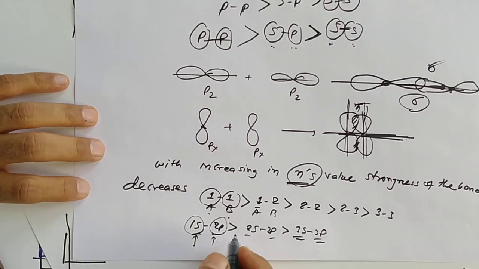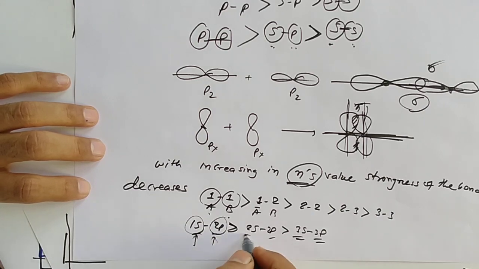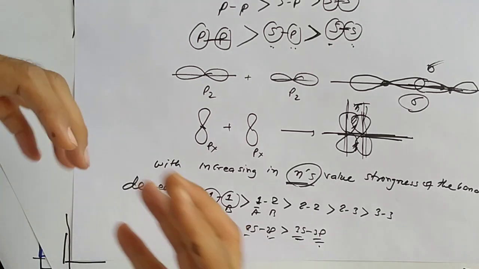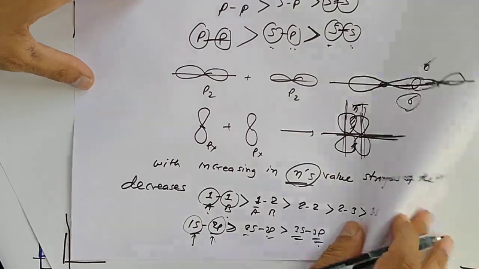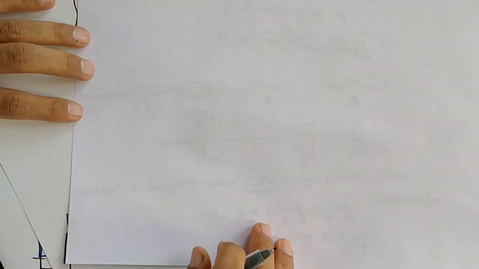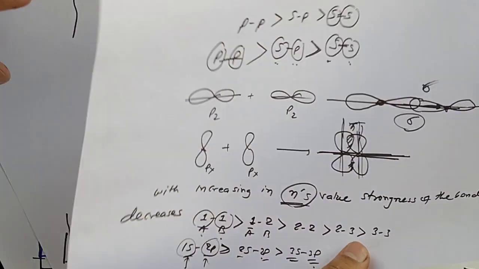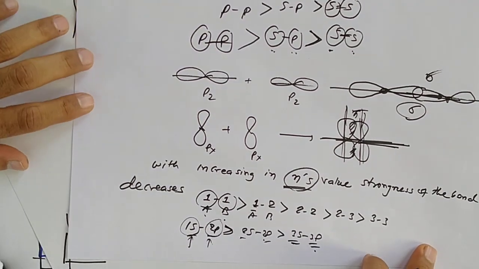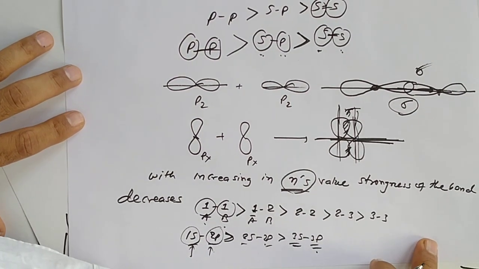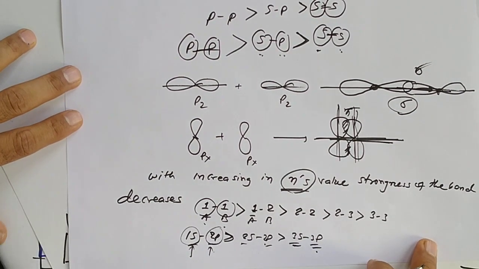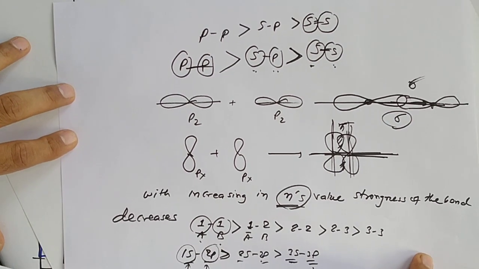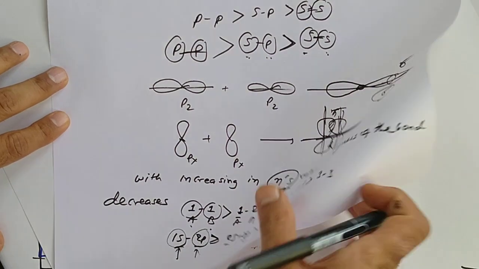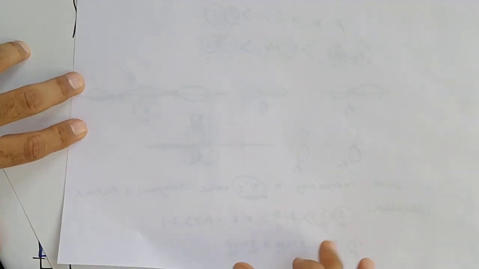Whenever the principal quantum number increases, overlapping decreases and the bond should be weaker. Like this, you can see the 1s 2p bond should be stronger, then 2s 2p stronger, then 3s and 3p gradually decreases. Now in next, whenever n's values are the same,